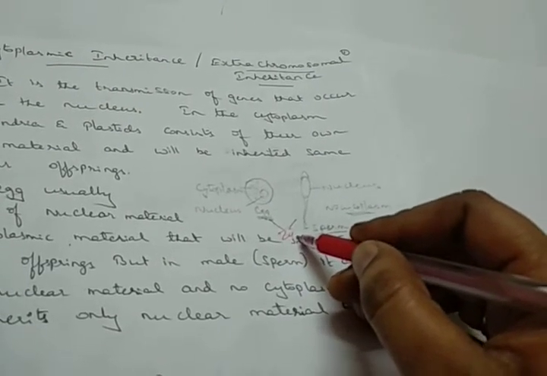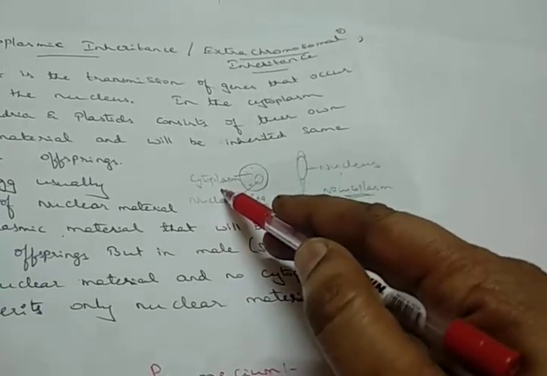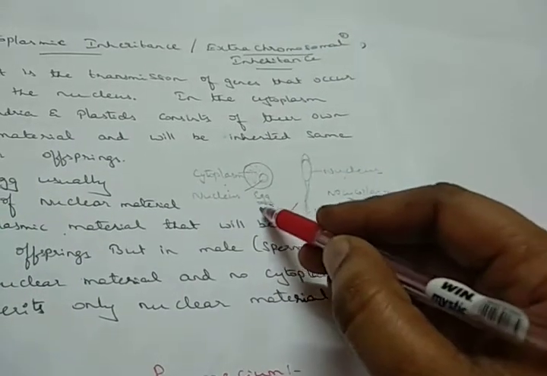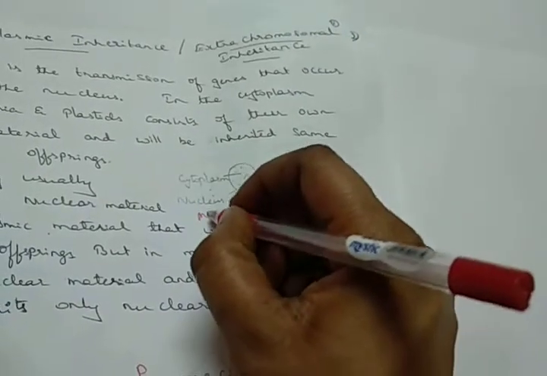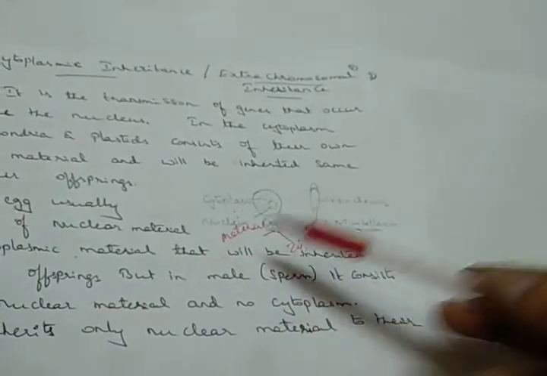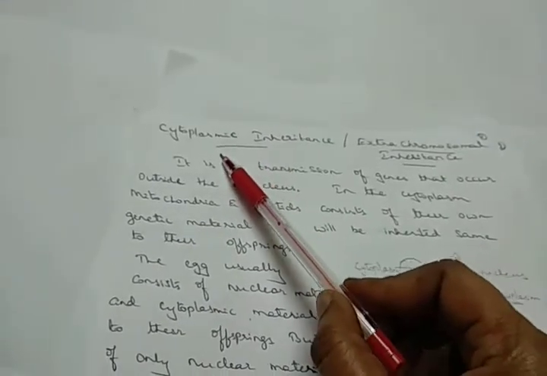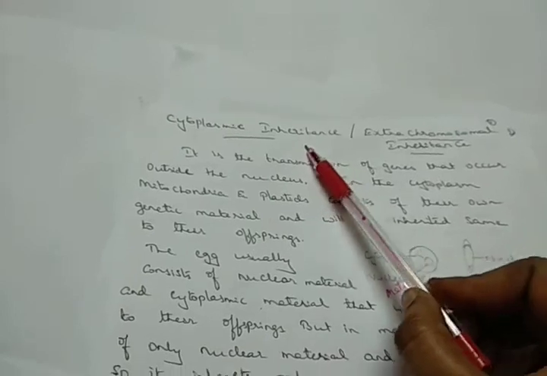In the zygote, you can identify the nuclear material and also the cytoplasmic material. The cytoplasmic material comes from the mother, from the maternal side. So the zygote gets its cytoplasm from the maternal part, and that type is called cytoplasmic inheritance.